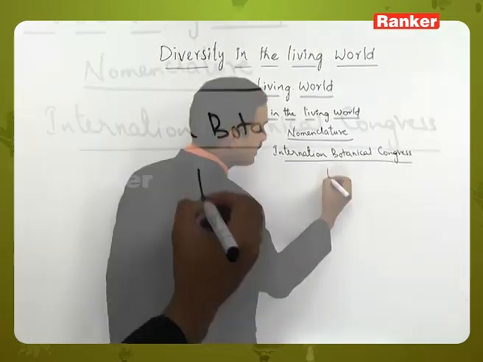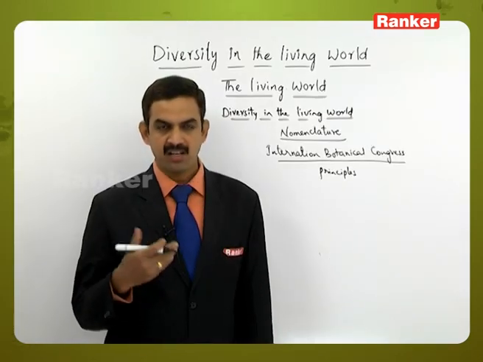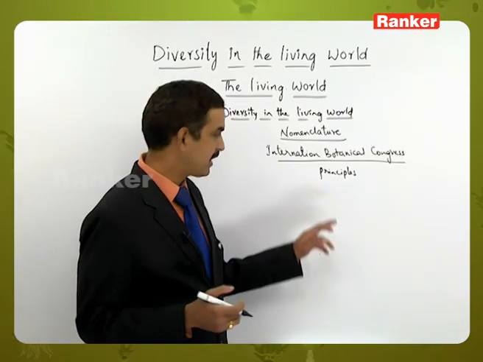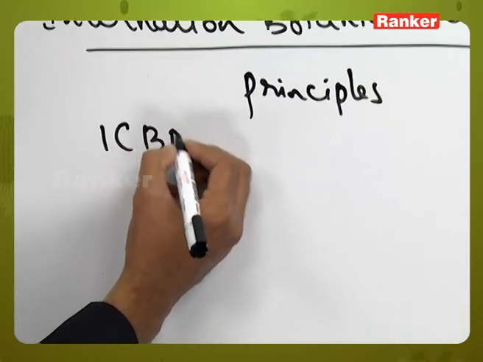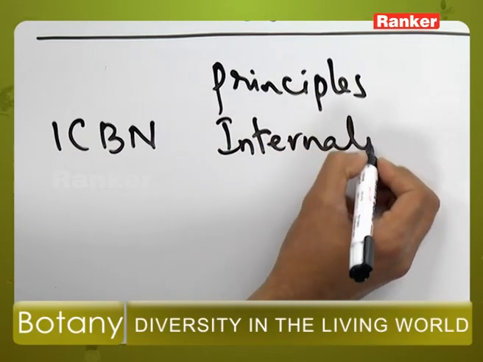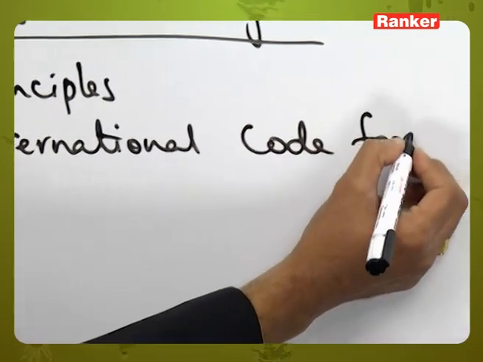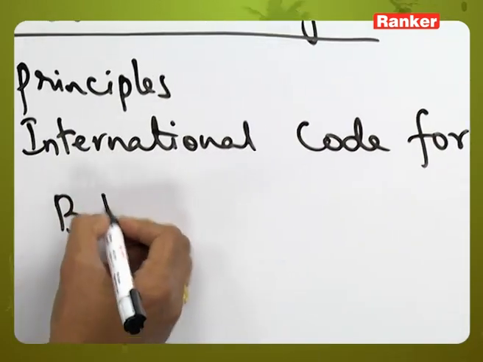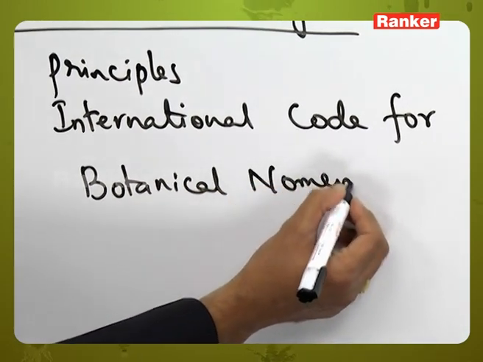These principles have to be followed for naming and writing related to binomial nomenclature. These principles are called the ICBN rules, the International Code for Botanical Nomenclature.